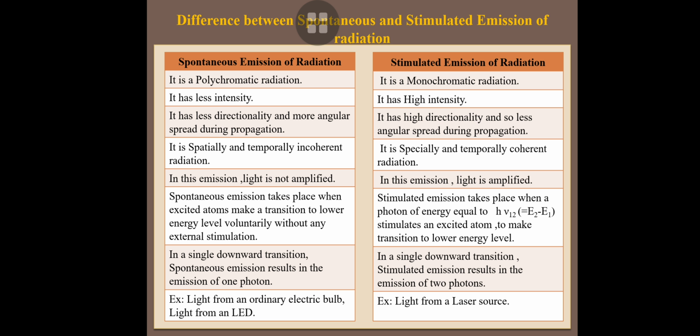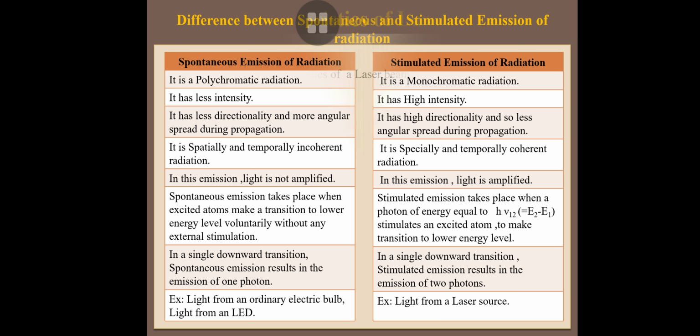Spontaneous emission has less directionality and stimulated emission has high directionality. The concept of spontaneous emission was explained by Niels Bohr, and stimulated emission by Einstein. An example of spontaneous emission is light from ordinary electric bulbs and LEDs. An example of stimulated emission is light from a laser source.